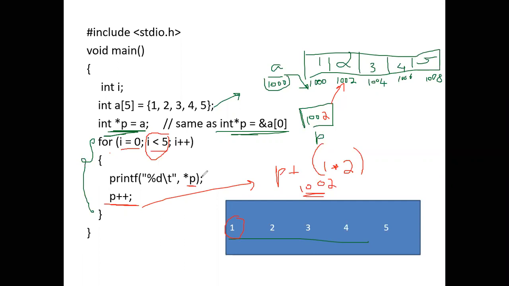Star p, the value stored at address 1002, will display 2, and then it will increment the value of p with p plus plus. Remember, we are not writing star p plus plus, we are just writing p plus plus, because p will give you the address, and star p will give you the value stored in the particular address. Remember the syntax, it is p plus plus, not star p plus plus. Next, p plus plus will become 1004, and so on it will continue, and it will print all 5 elements.